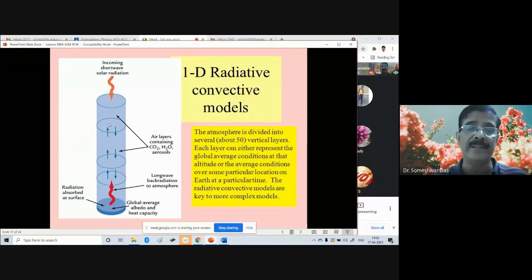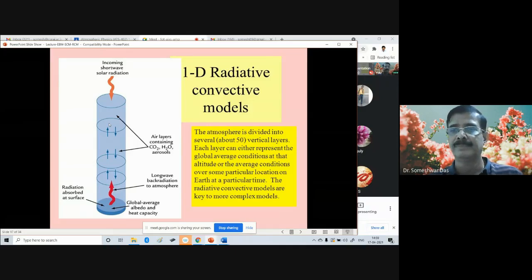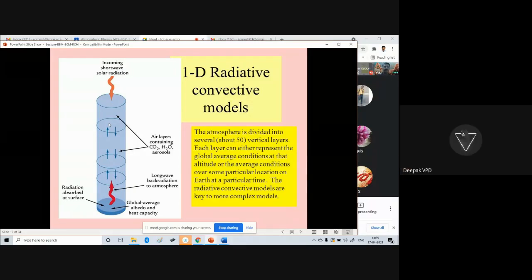One of the pioneers of the radiative convective model is an Indian scientist. I don't know whether you have heard his name. His name is Professor V. Ramanathan. Have you heard the name of Professor V. Ramanathan? Yes or no? Am I audible to all of you? Yes, sir.